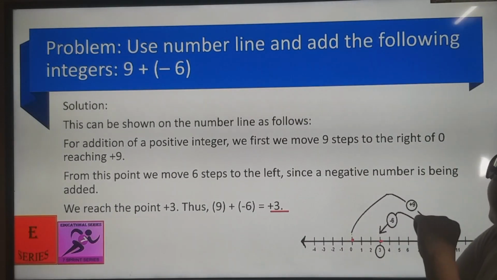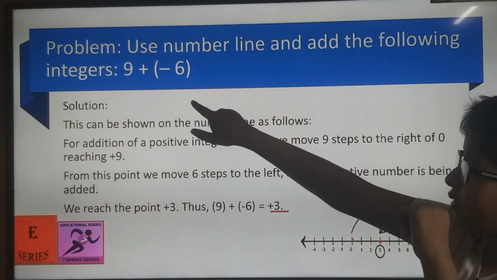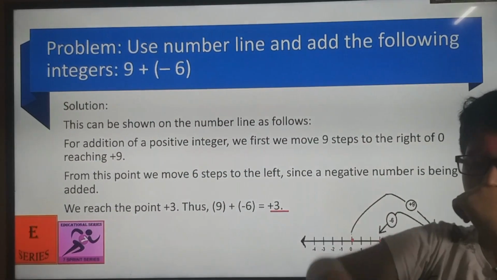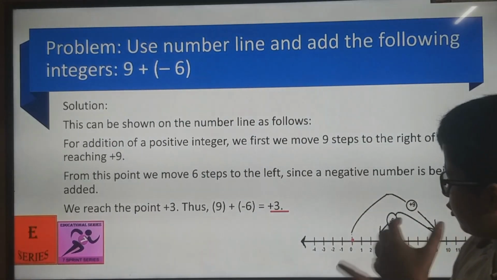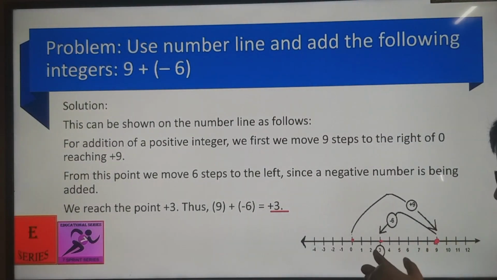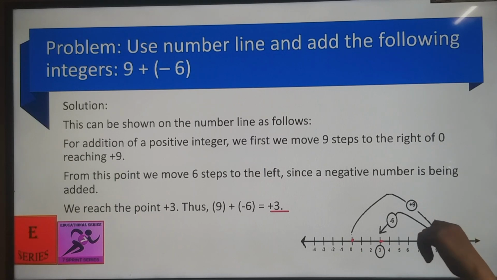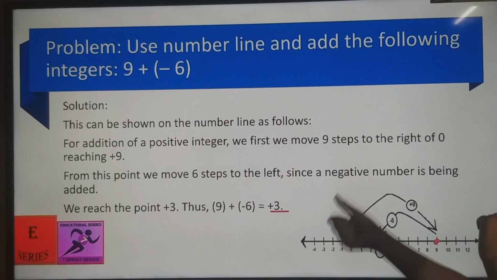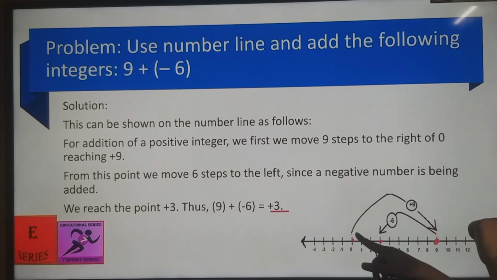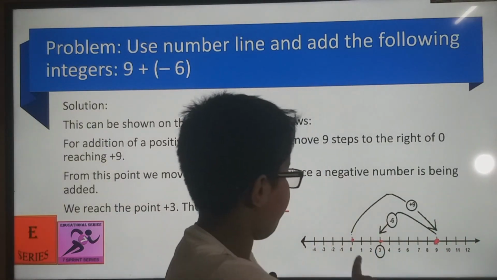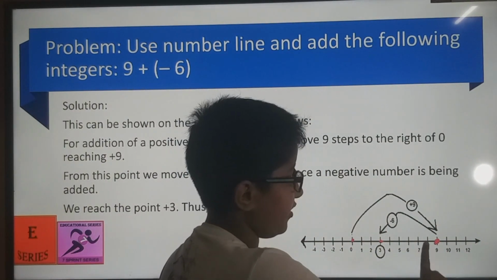Use the number line and add the following integers. 9 plus minus 6. Now we will do it with both ways. So now let's see this number line. It is 9 plus minus 6. From 0 we will add positive 9, so it will go 9 places. 1, 2, 3, 4, 5, 6, 7, 8, 9.